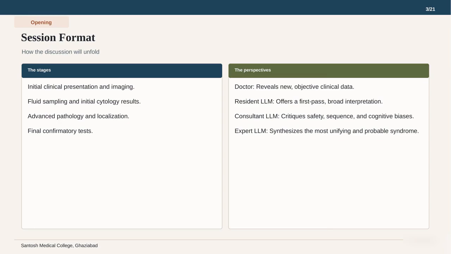On the right, we highlight the different perspectives that will weigh in. The doctor reveals the objective clinical data, while the resident offers a first-pass interpretation. The consultant then critiques the safety and sequence of events, and the expert synthesizes the data into the most probable syndrome. This multi-layered approach helps us see how different levels of experience interpret the same set of facts. This collaborative framework ensures we examine the case from every possible angle. Now that we have the roadmap, let us examine the initial clinical presentation of our patient.